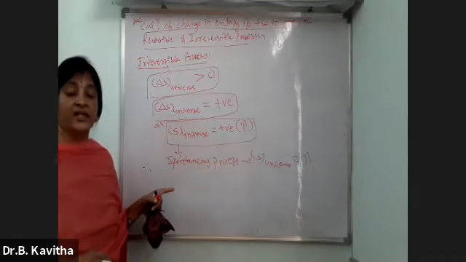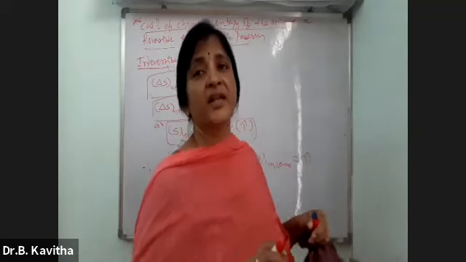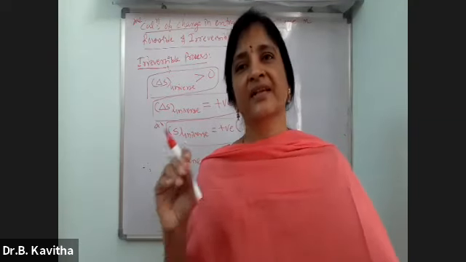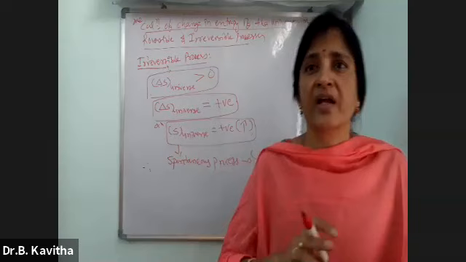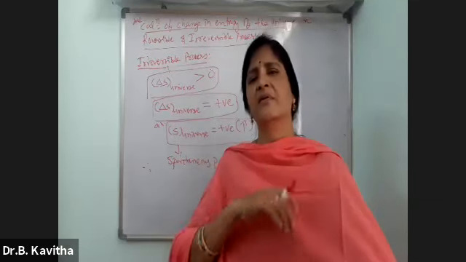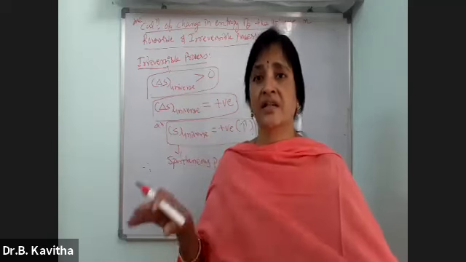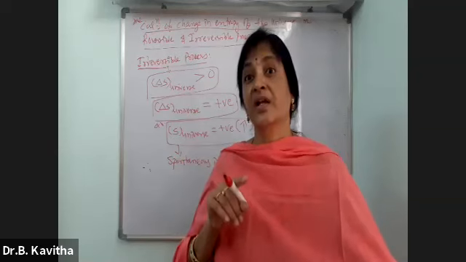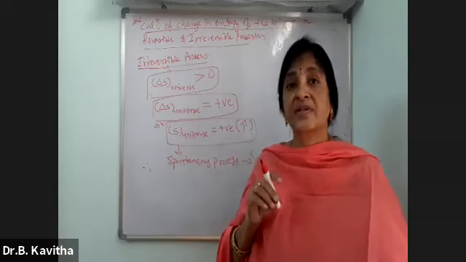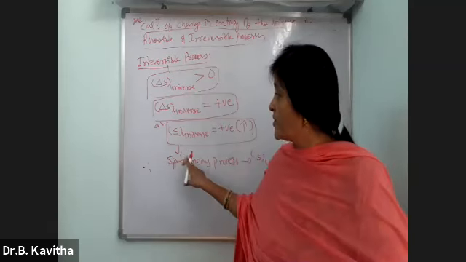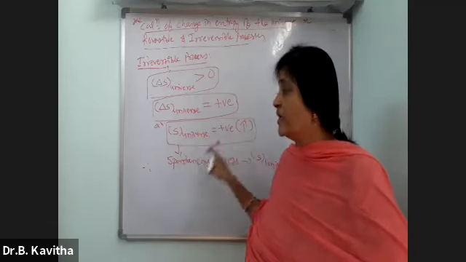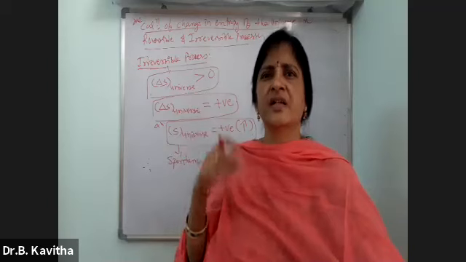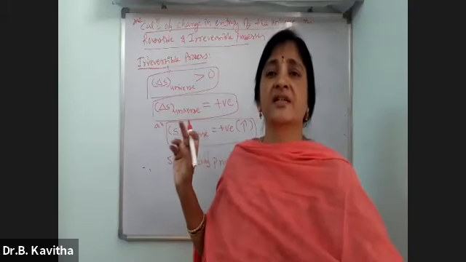And if you see in the spontaneous process or in nature, what will happen? Each and every spontaneous process occurs naturally and continuously. Like if you take water, all the time, the water flows from uphill to downhill continuously. That means in nature, a natural process occurs continuously. If the natural process is occurring continuously, what will happen? The entropy of the universe also increases continuously in the spontaneous process, day by day it increases continuously.